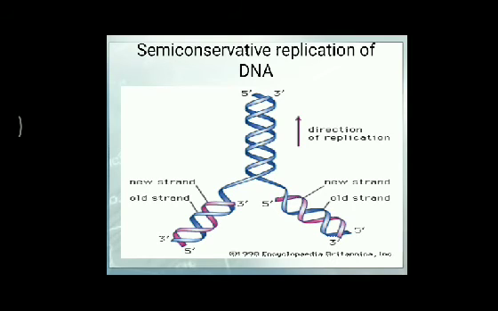What about the semi-conservative model? In the semi-conservative model of DNA replication, you can see that replication represents the formation of new strands along with the parental nucleotides. Here you can see replication. This diagram you have already seen in the 10th class book also.